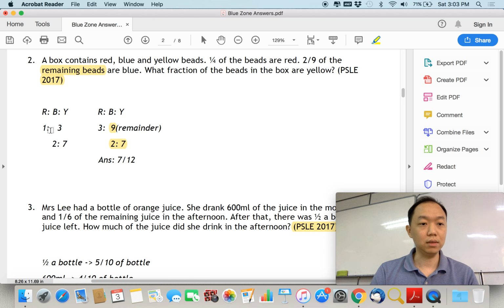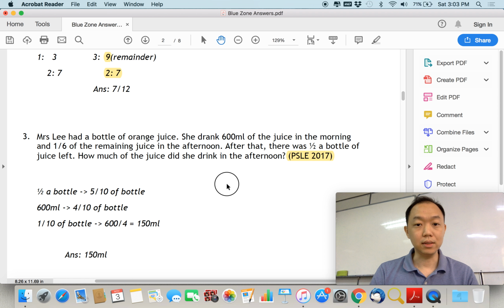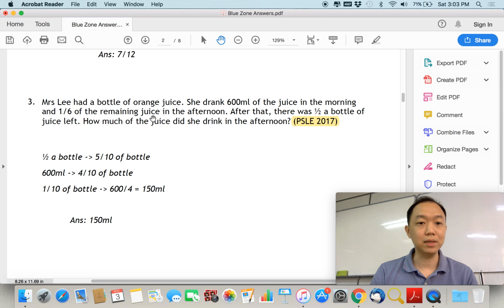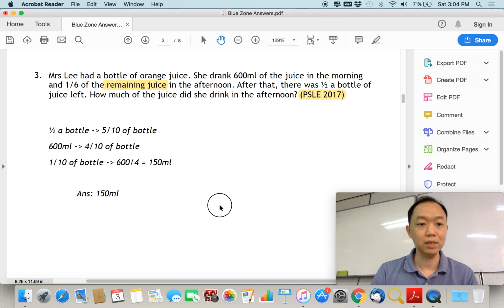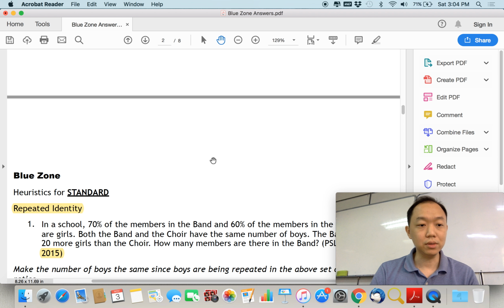Right? So we've got to multiply the first set of ratios by 3. So we get 3:9 over here. Next. Okay, here's PSLE 2017. We have this particular question about orange juice. So let's see if we can find the remainder. Remaining juice, right? So remainder concept again. It's one of the first few types of heuristic you need to know.